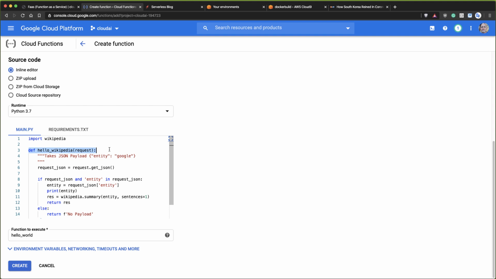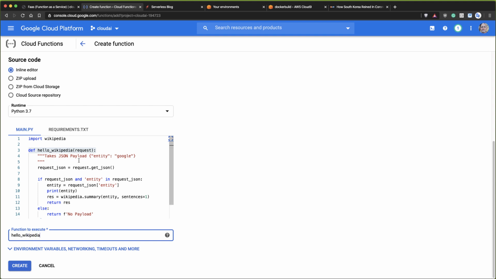Now notice also that you can actually tell it to change the function that's called. And this is different than AWS Lambda. AWS Lambda, if you remember, has something called Lambda handler. You have to call your function the one that gets called. And in our case, we can call it whatever we want. This is where the function to execute is. So I'm going to tell it, I want you to call something called hello Wikipedia. So I'm going to change this like this.